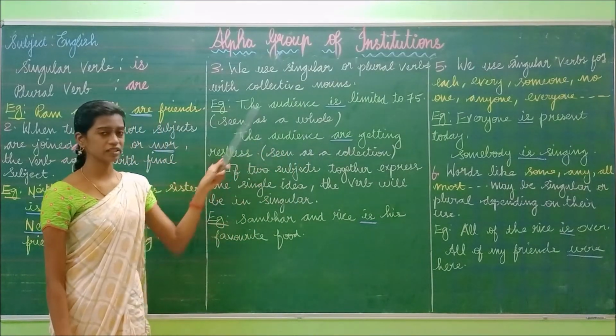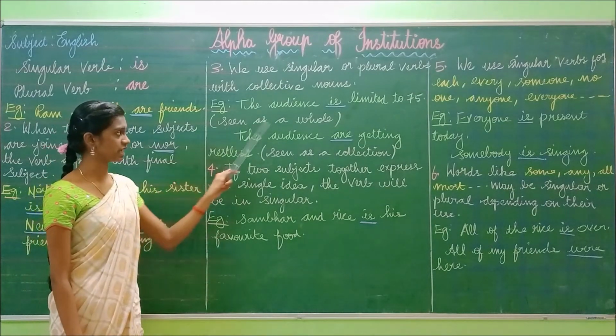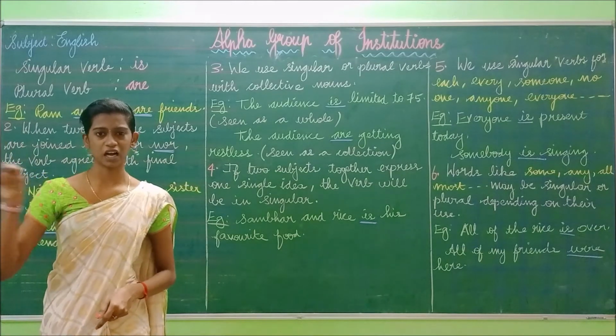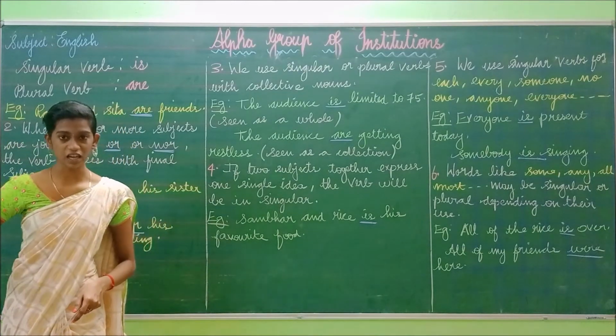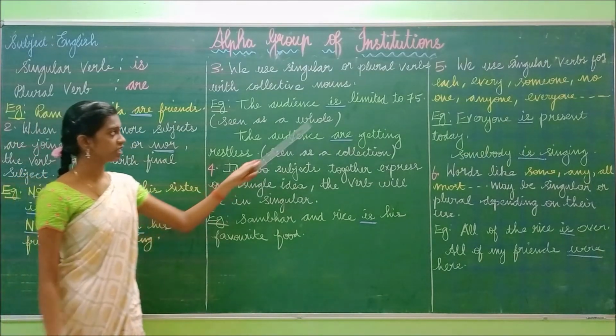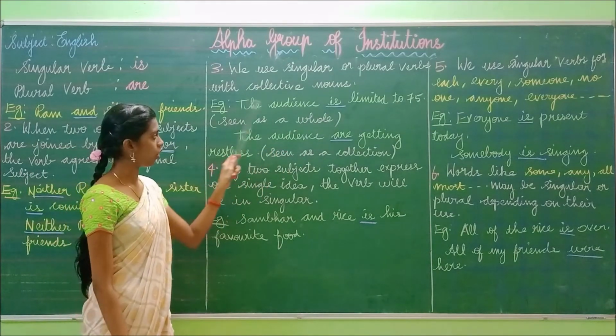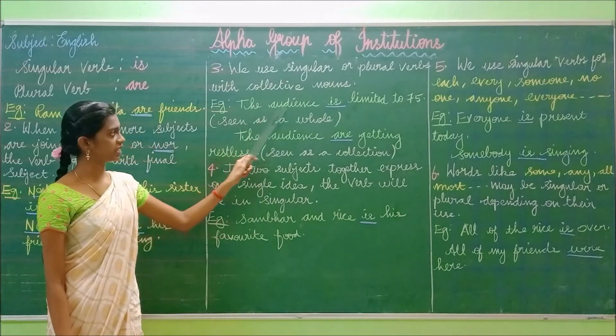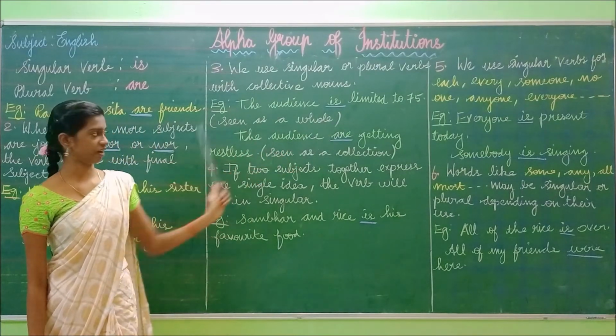So this audience is a group of people, seen as a whole. We are seeing the audience as a whole. We didn't count them. So we have to use the singular verb. The audience is limited to 75.